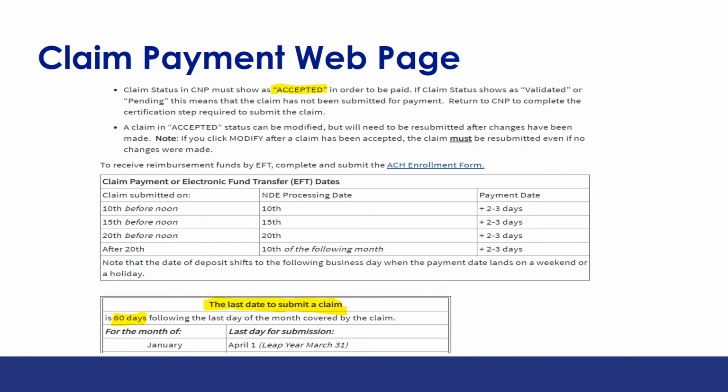The lower portion of the claim payment web page contains important information on the accepted status of a claim in the CMP system. Claim payment for schools utilizing electronic fund transfer dates, and the last date to submit a claim for payment. Schools and institutions should utilize electronic fund transfer for fast and safer claim payment.